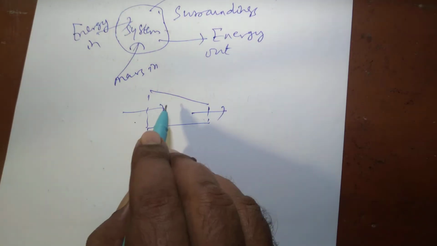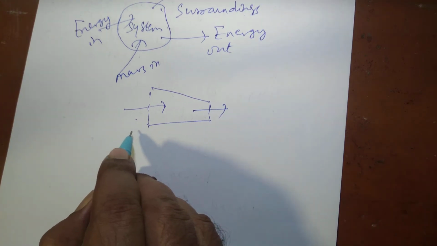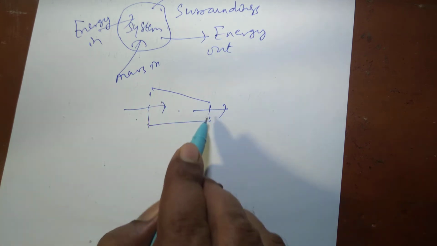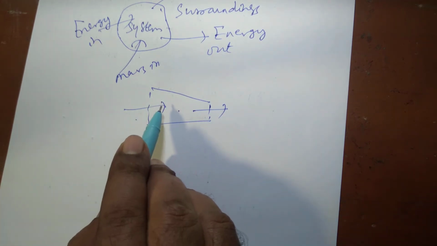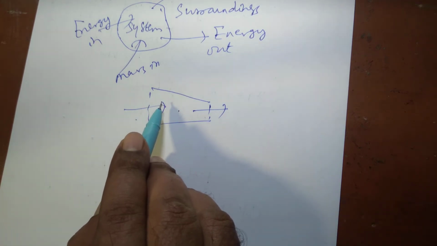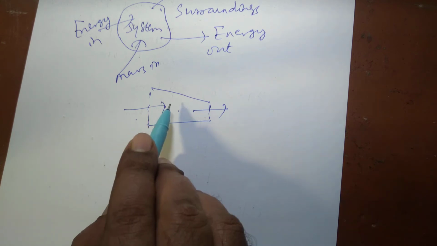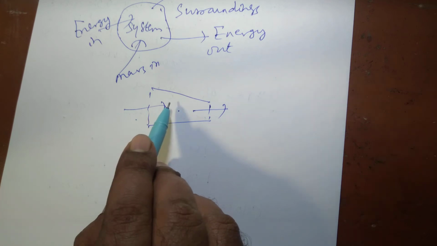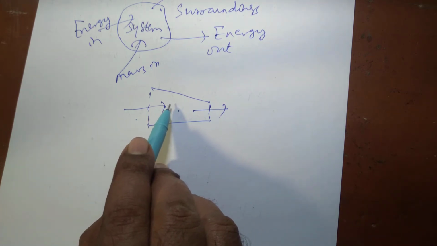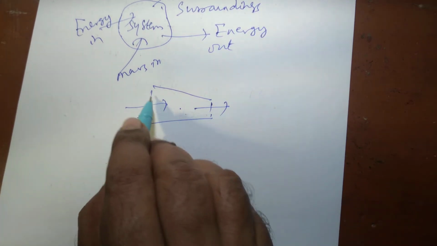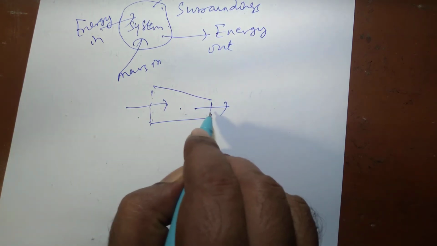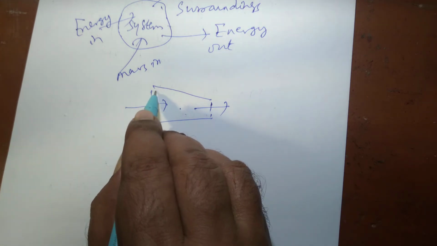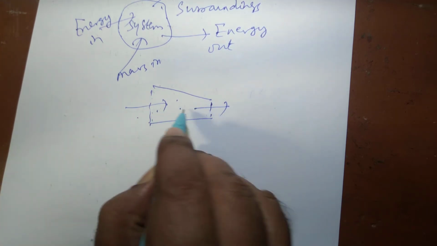In case of a closed system, the mass of the system remains constant, but in case of an open system, there is a certain fixed region. That's why in the definition we mentioned a certain quantity of matter and a certain fixed region in space. Certain quantity of matter refers to a closed system and certain fixed region in space refers to an open system. Here the volume remains constant in case of an open system, while mass remains constant in case of a closed system.